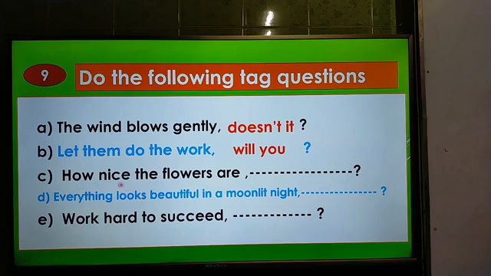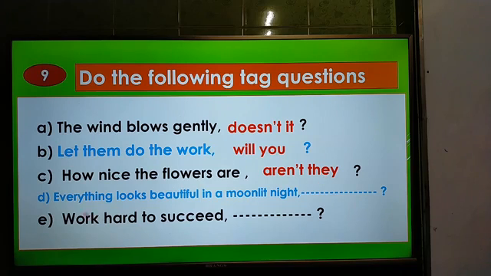Now the third one, how nice the flowers are. Here the operator is are, and the sentence is affirmative, so the answer will be negative. It will be aren't they. Here the subject is flowers, and they has come from the flowers, and we have to use a pronoun here.